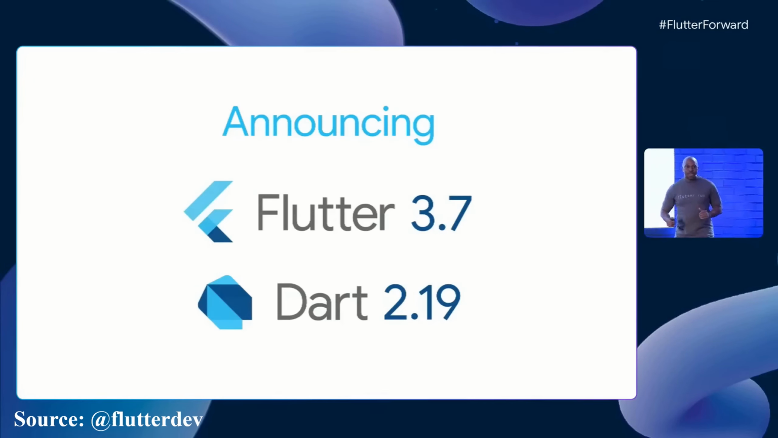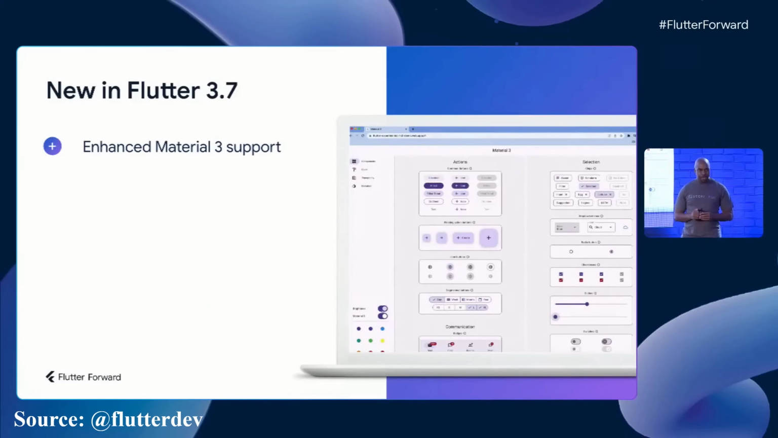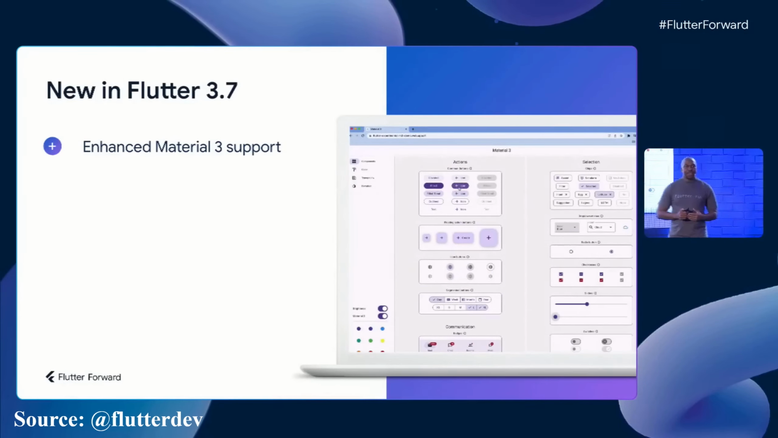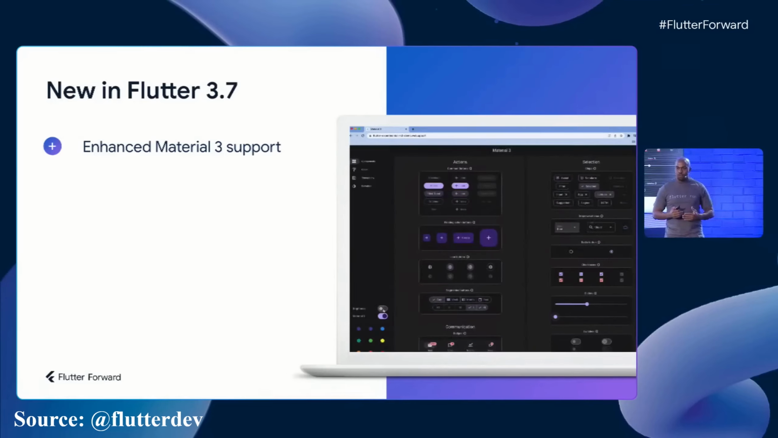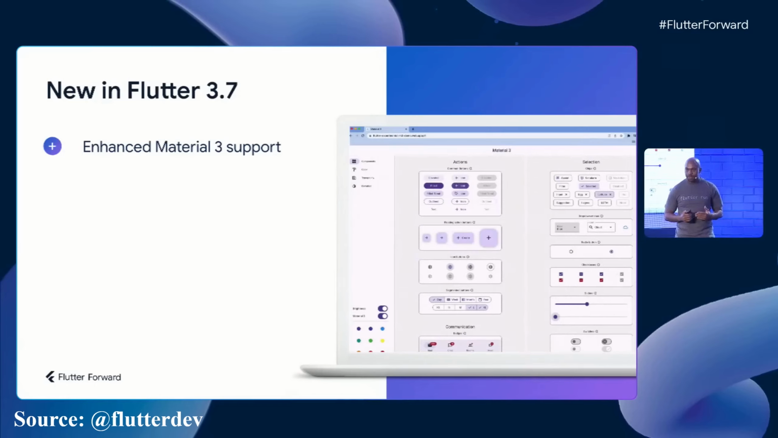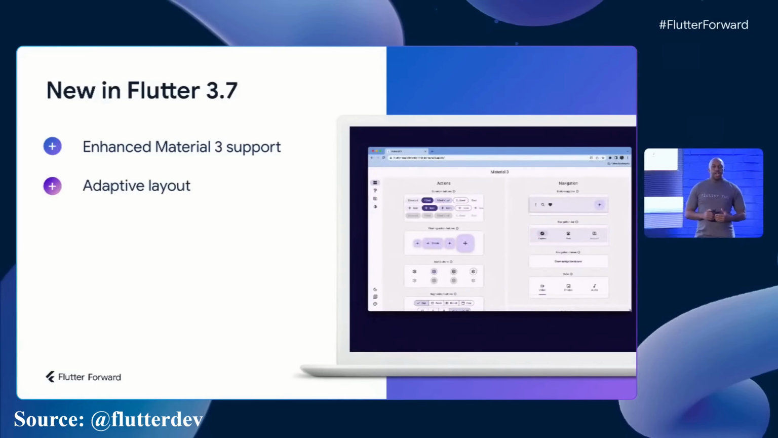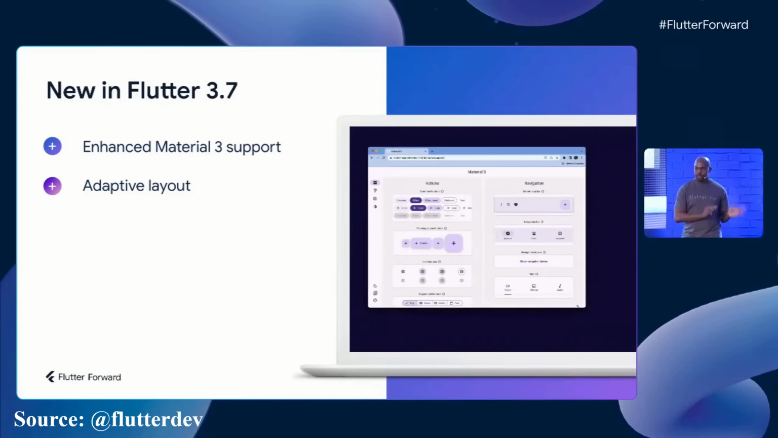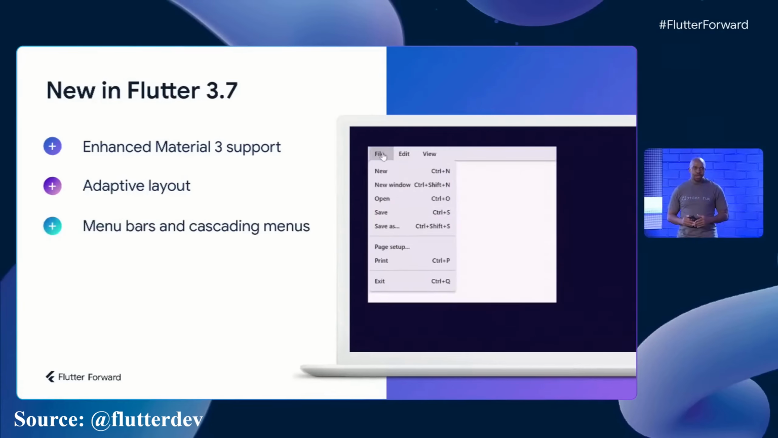I'm going to talk about a few examples of what's new in Flutter. So we've enhanced Material 3 support, as you've heard already. And this includes migration of widgets such as radio buttons, sliders, and badges to Material 3. We have adaptive layouts, which enables your app's UI to automatically scale to look great on various screen sizes. We've got menu bars and cascading context menus, which are fully customizable to your app's needs.